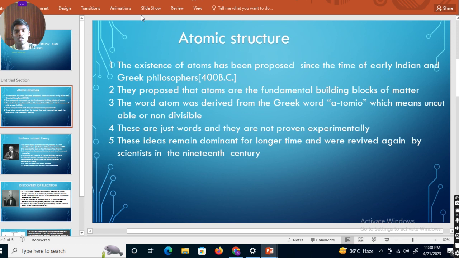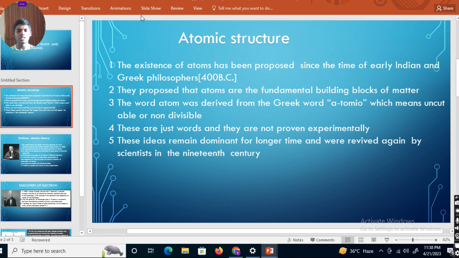For example, the existence of atoms has been proposed since the time of early Indian and Greek philosophers, over 400 BC. So Indian and Greek philosophers first proposed that matter consists of tiny particles called atoms, and they proposed that atoms are the fundamental building blocks of matter.